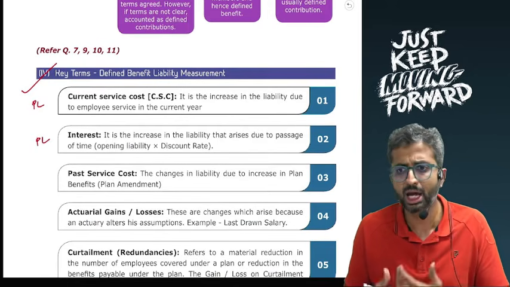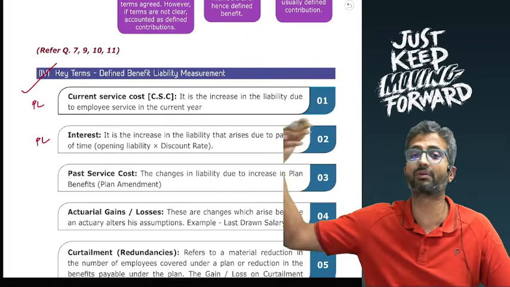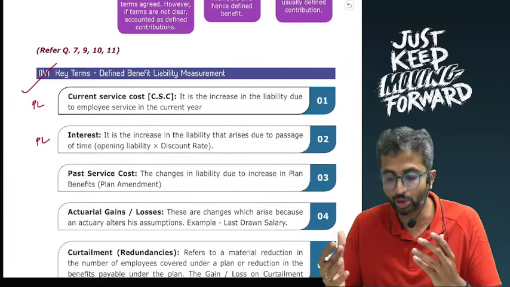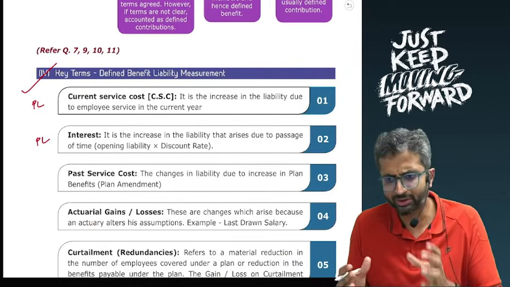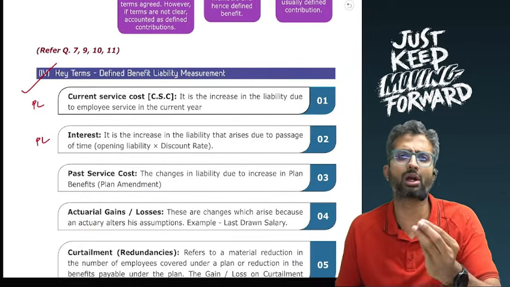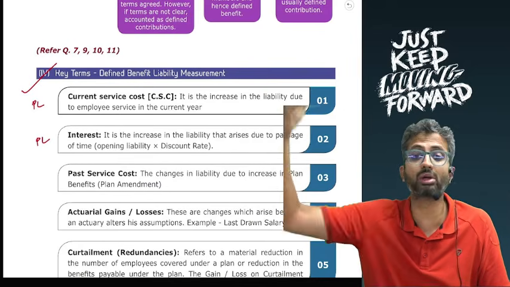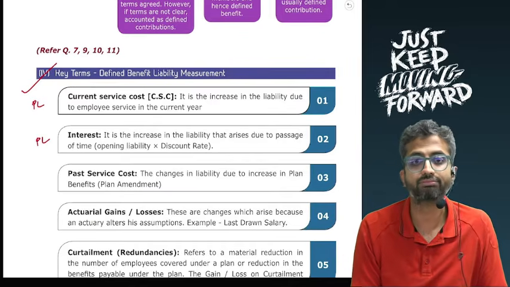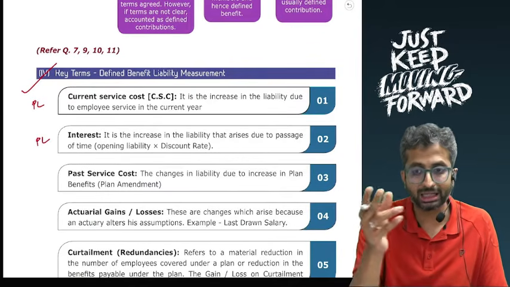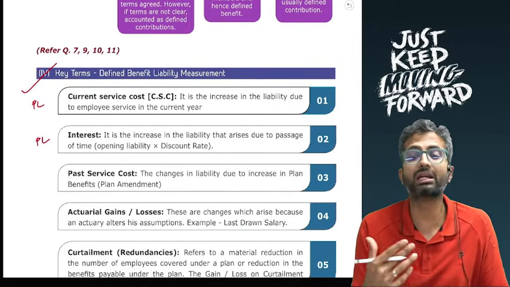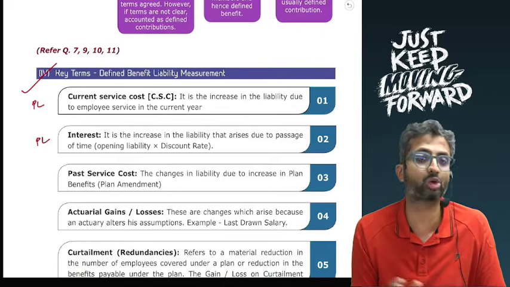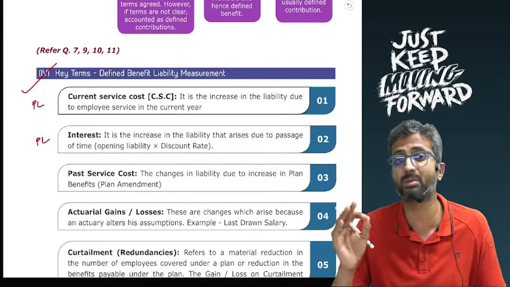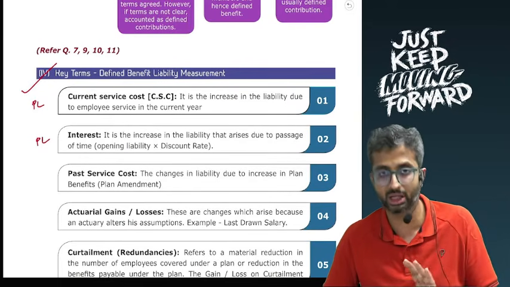Like the actuary might say that instead of expecting a last drawn salary of 10,000, the employees will actually get a last drawn salary of 15,000, in which case the value of liability will change. So you might say that the liability, let us say, ideally should have been around 12,000. However, the liability actually comes up to 18,000 because now the last drawn salary estimate is increased. Now that increase of 6,000 is attributable to assumptions that the actuary has changed. This will go into something called the remeasurement reserve, which is a part of other comprehensive income, non-reclassifiable, which means